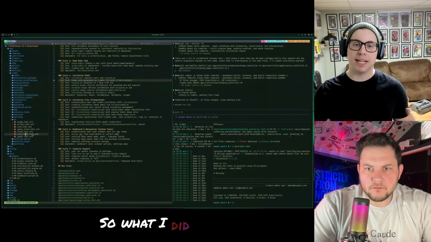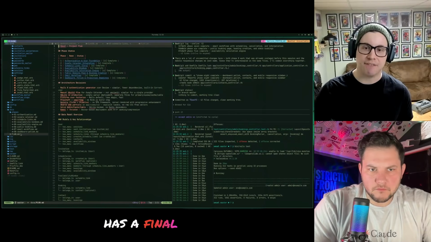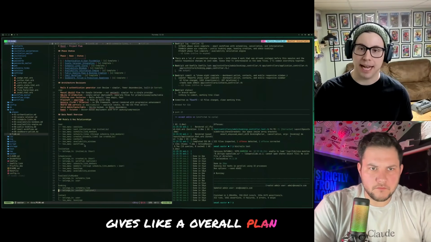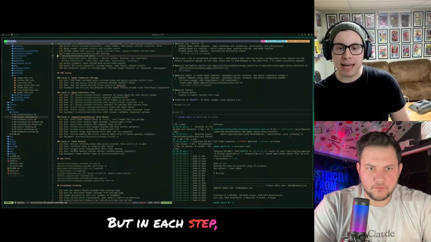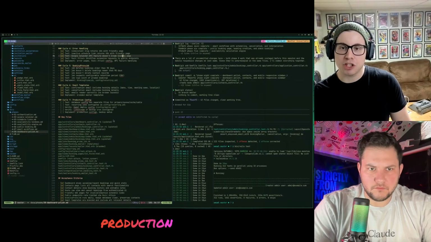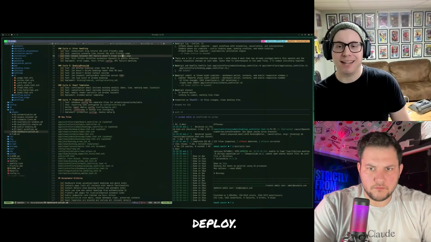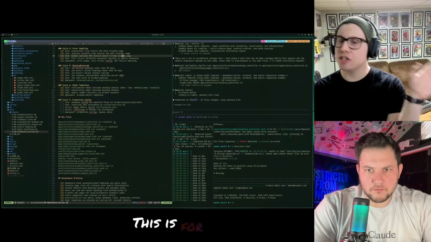So what I did was I went through all the phases. It did all of these things, and it has a final plan MD that gives an overall plan of the whole jam. But in each step, I can see what it did and didn't do. For phase 8, this production config, testing, Kamal deploy, backup cron jobs, things like that, I did not implement this. This is for you to decide.